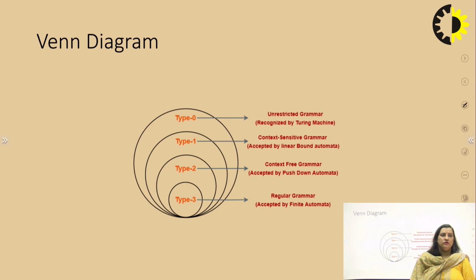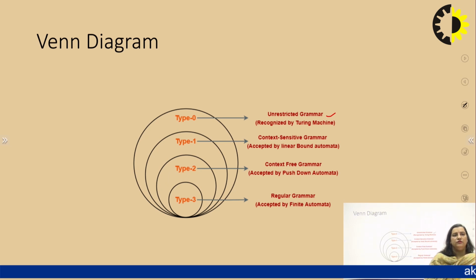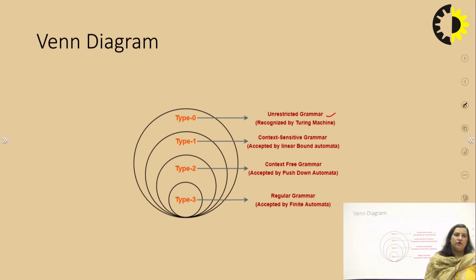That is why it is also known as unrestricted grammar, and the language generated by this unrestricted grammar is recursively enumerable language. And the machine which recognizes the language generated by this unrestricted grammar is Turing machine, and it is the most powerful machine. Now why have we used the most powerful machine to recognize the language generated by unrestricted grammar? Because the grammar is very simple, there are no restrictions, and the language generated by the unrestricted grammar is very complex, and to recognize a complex language we need a powerful machine, and that's why we have used here Turing machine.